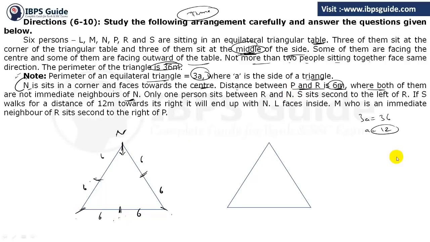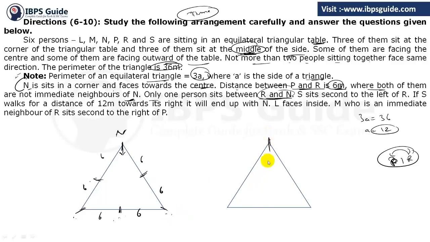Just keep this in mind: the distance between P and R is 6, so there must be one person between them. Clear? Next, only one person sits between R and N. So between R and N there must be one person. So R can be only here or here, because if you put R here, there will be two persons between them. So there are two possibilities.